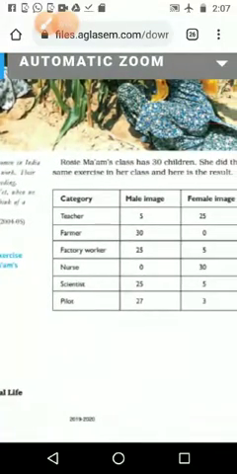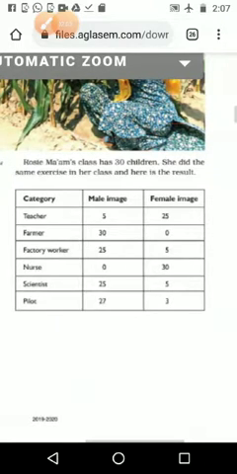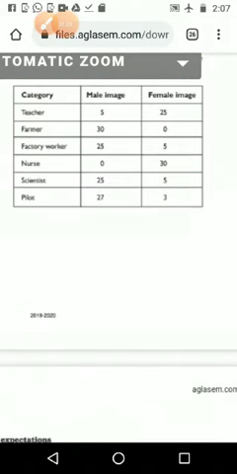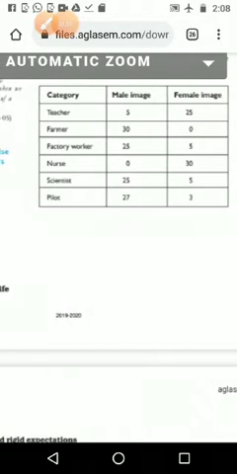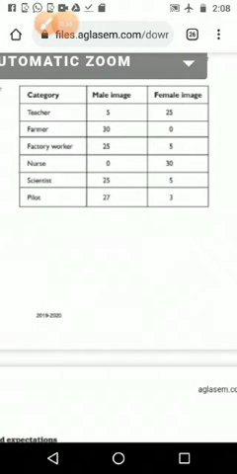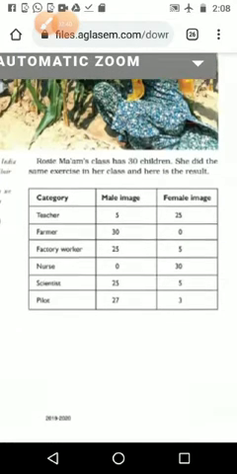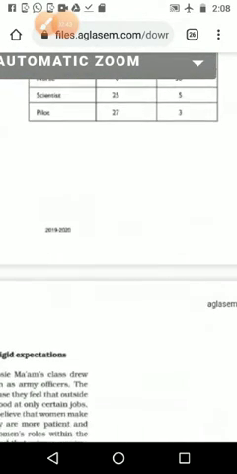Here, in Rosie ma'am's class of 30 students, for teacher they made male images for 5 members and female images for 25 members. Farmer: all 30 students made male images, and no one made a female image. Factory worker: 25 male images and 5 female images. Nurse: 0 male images and 30 female images. Scientist: 25 male images and 5 female images. And pilot: 27 male images and 3 female images. That is how Rosie Madam's school children drew, it is saying.